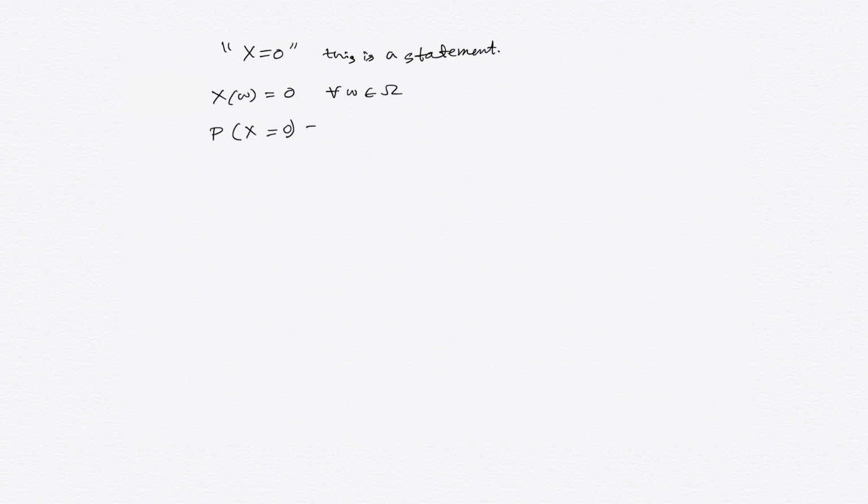Now if we have a statement, say for example X is equal to 0, the simplest statement. But now X is a random variable, not a real constant, so it is X of omega equal to 0, but for what? The question is whether it holds for all omega, or you have another notion: the probability that X is equal to 0 is 1.